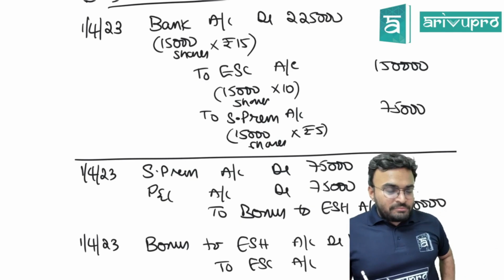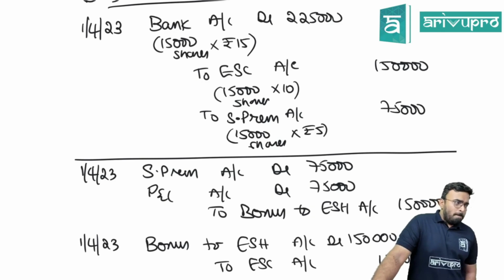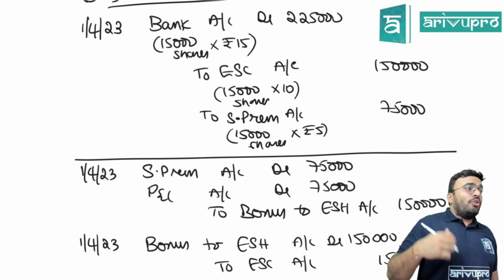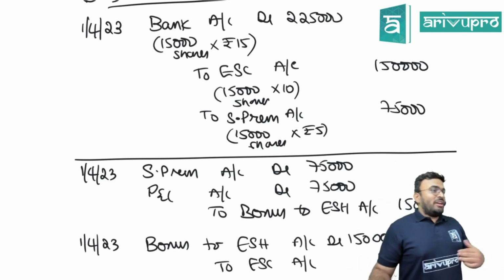Debenture redemption. How should I start the debenture redemption? We had some questions where we had to prepare DRR ledger, DRR investment ledger, debentures ledger, debenture holders ledger, interest on debentures ledger, interest on DRR investment.